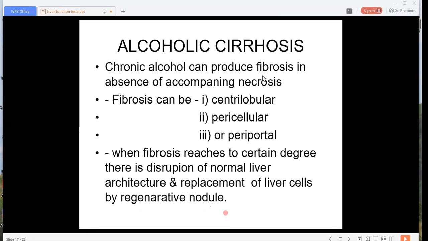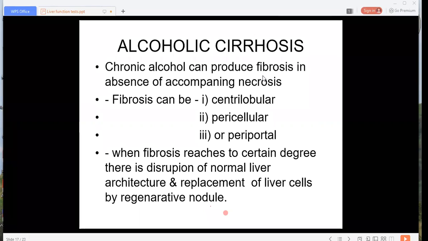Thus there is gradual destruction of the liver cells, and wherever liver cells are destroyed, that area gets replaced by fibrosis.